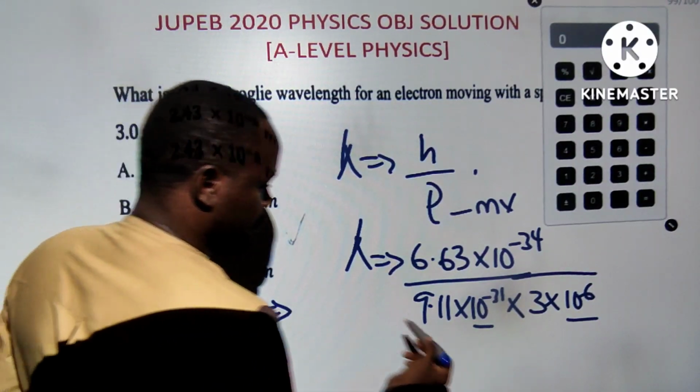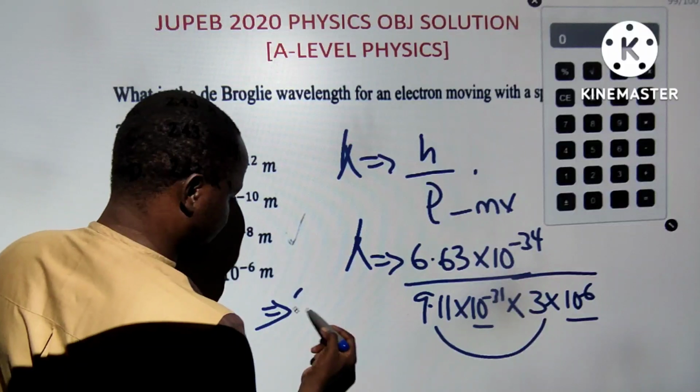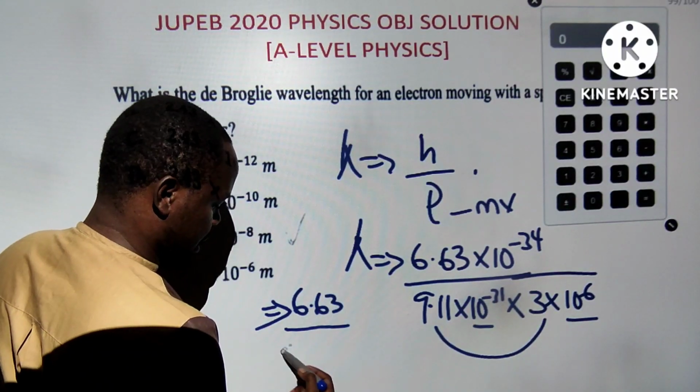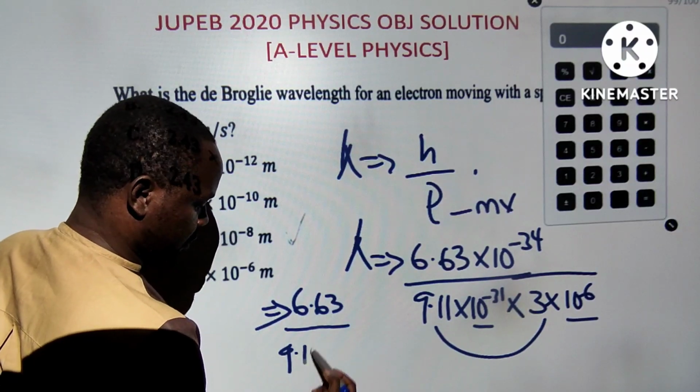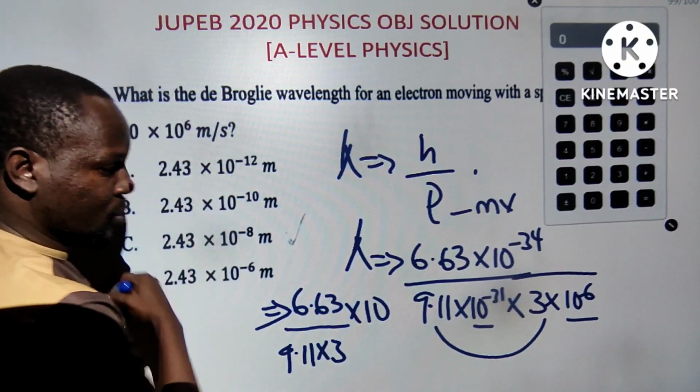So what I have now is just to multiply these two, then divide the answer by this. So we have 6.63 over 9, times 3. All this is because I don't have a calculator, to be honest. All those ones we are doing.